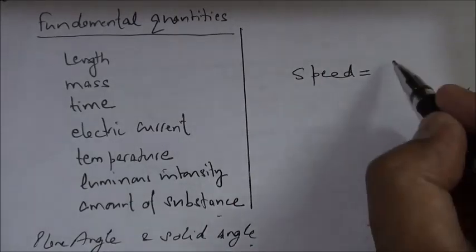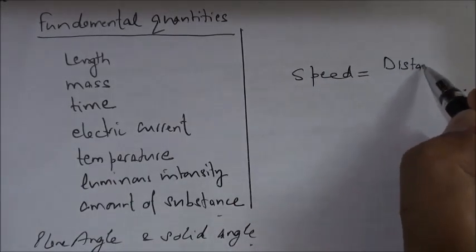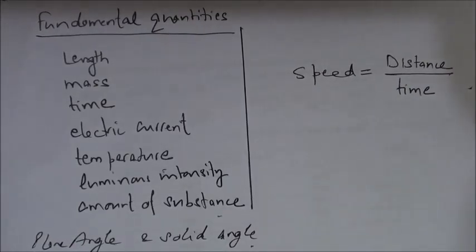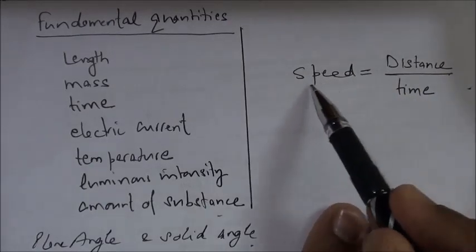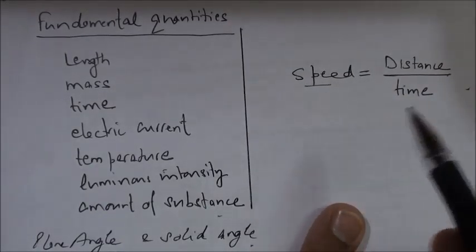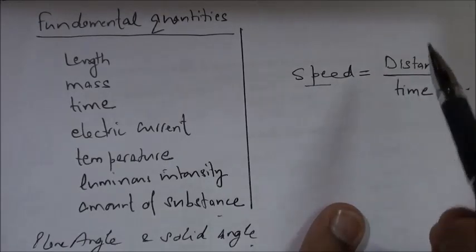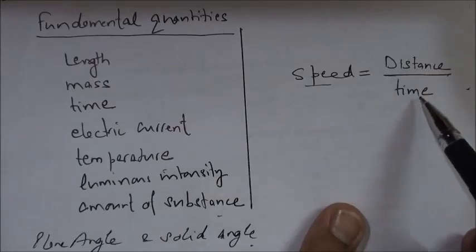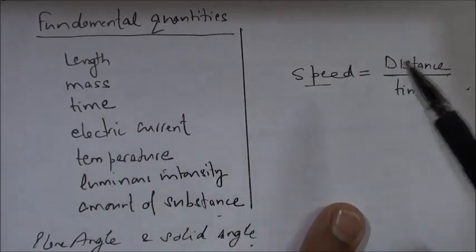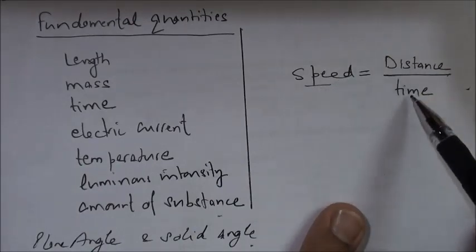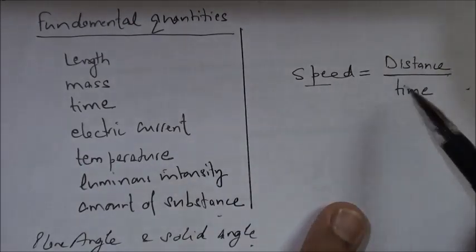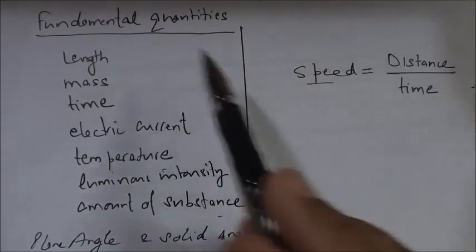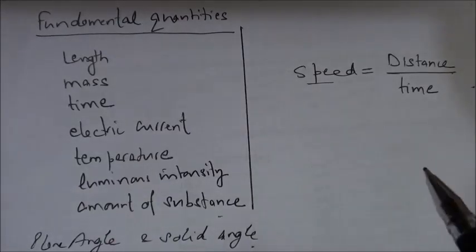How do we define speed? It is distance upon time. Distance covered per unit time, that is speed. So speed is a derived quantity because it has been derived from 2 fundamental quantities, distance and time, which means length and time. So all the derived units can basically be written like this in terms of fundamental quantities.